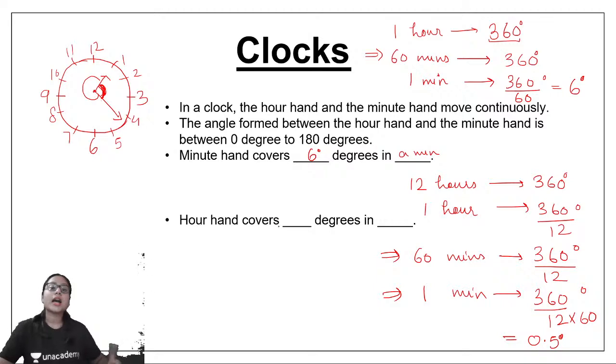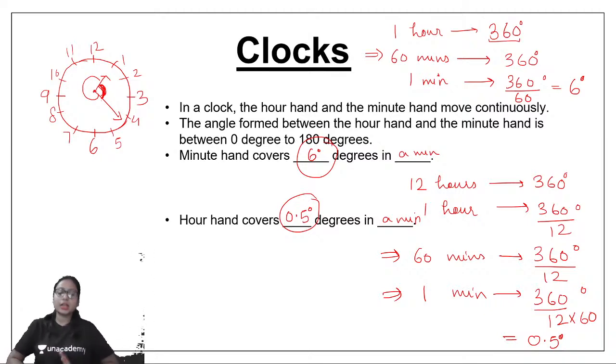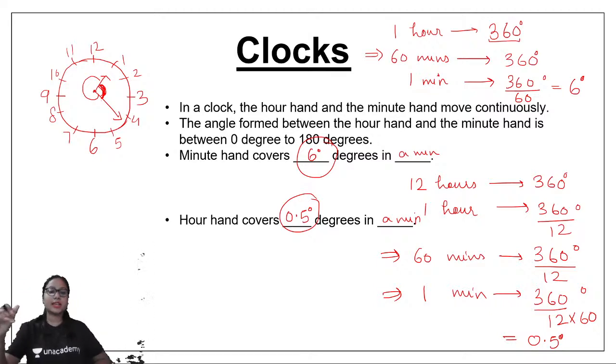Okay, so the hour hand covers 0.5 degrees in a minute. These are the two figures that you should remember: the minute hand covers 6 degrees in a minute and the hour hand covers 0.5 degrees in a minute. The calculations for this are very simple.